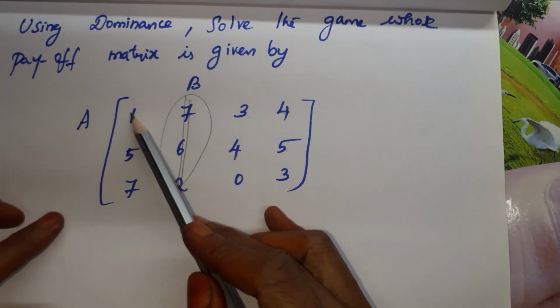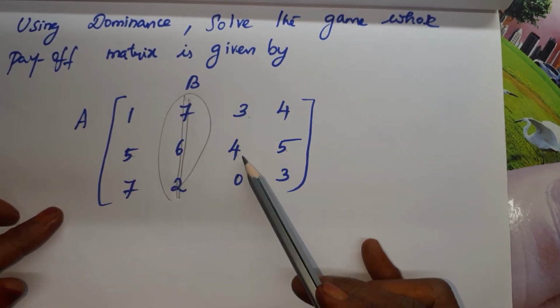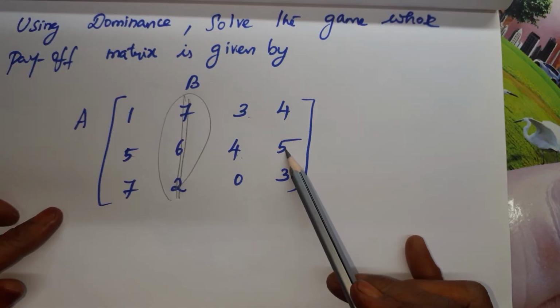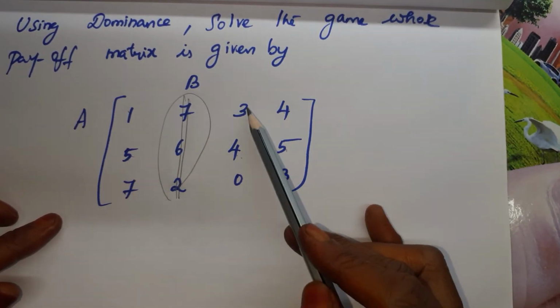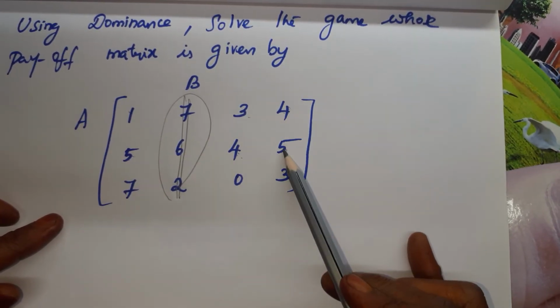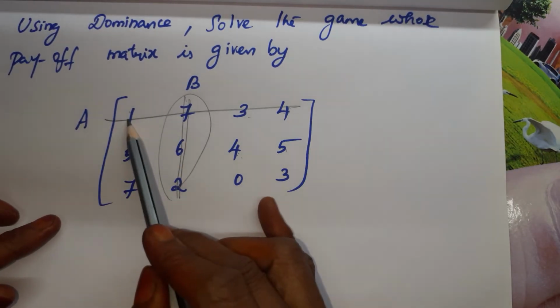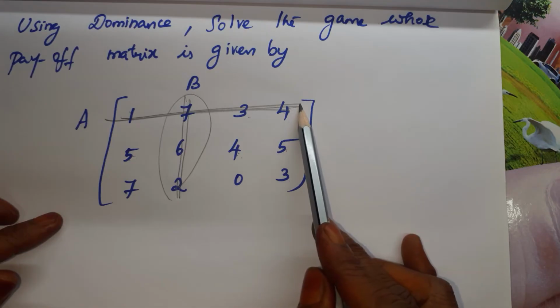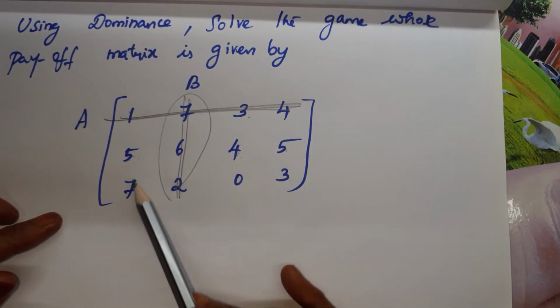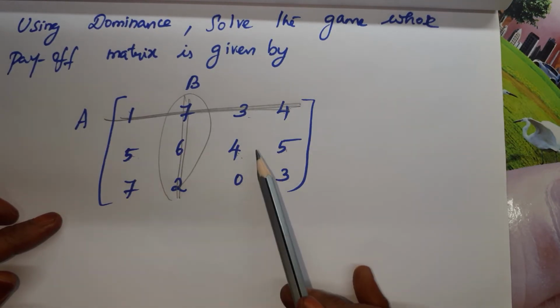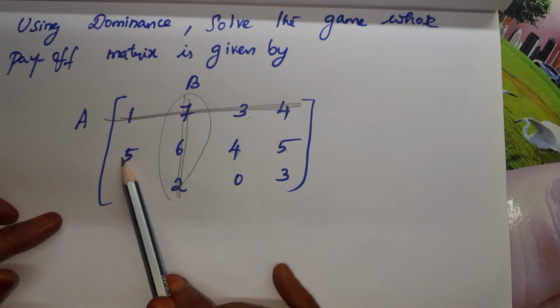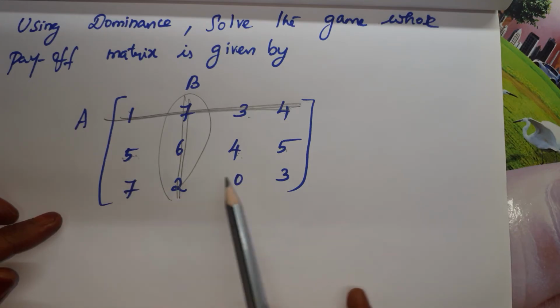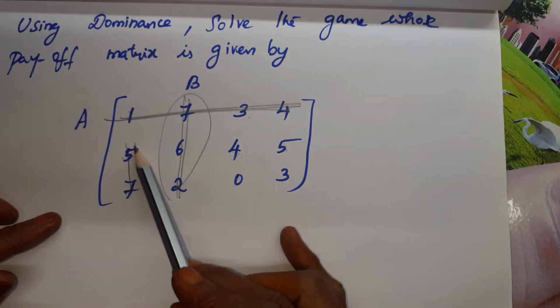Now again you start with row wise. 1 is lesser than 5, 3 is lesser than 4, 4 is lesser than 5. So 1 is lesser than 5, 3 is lesser than 4 and 4 is lesser than 5 means we can delete the row which is having the least values. So we can delete this one. Okay, now the number of rows is 2 only. Now we have to delete one column. 5, 4 greater, 7, 0 greater. So we can delete this one.